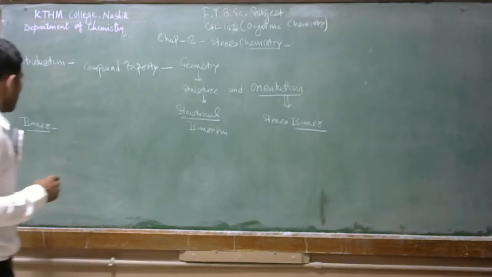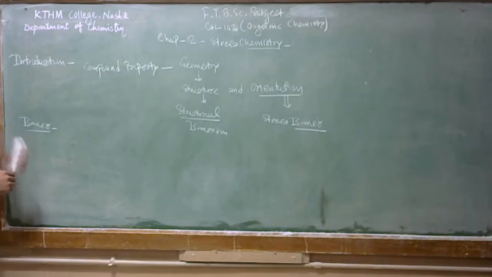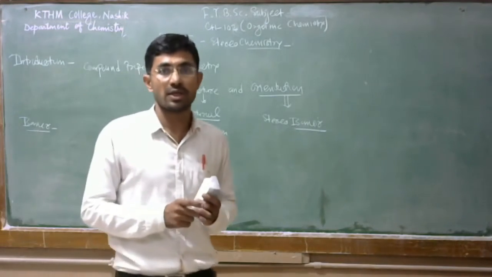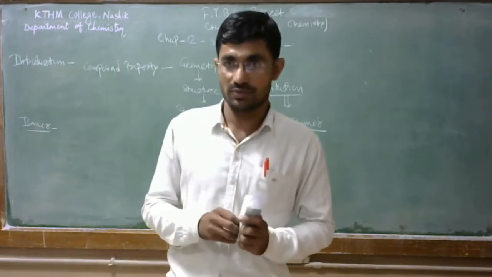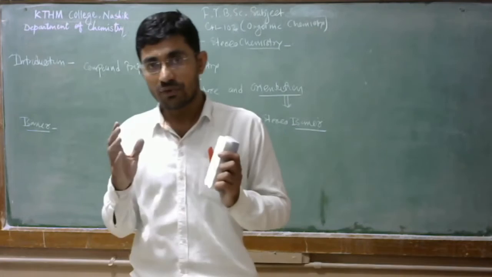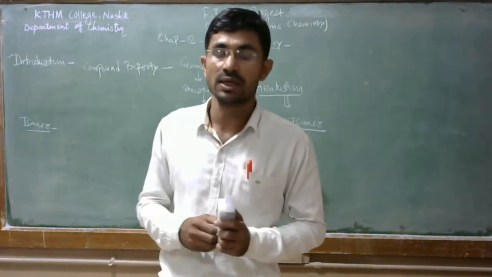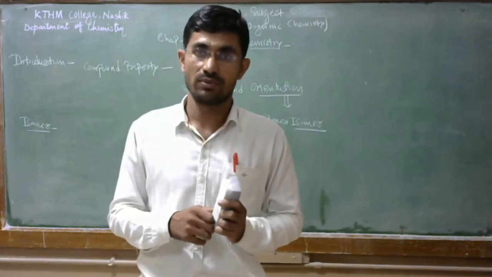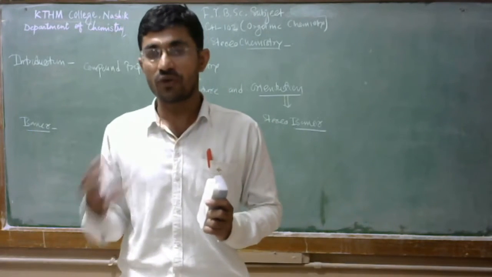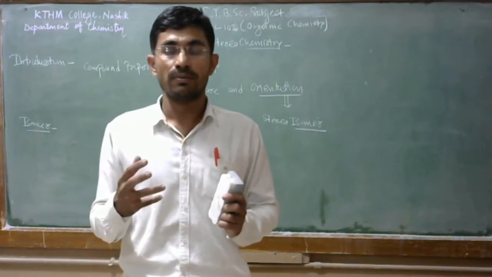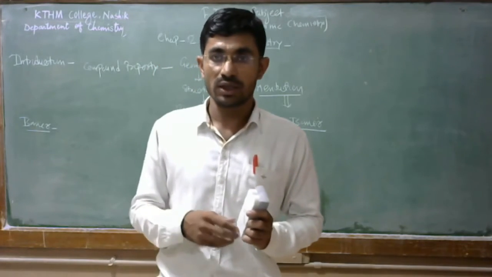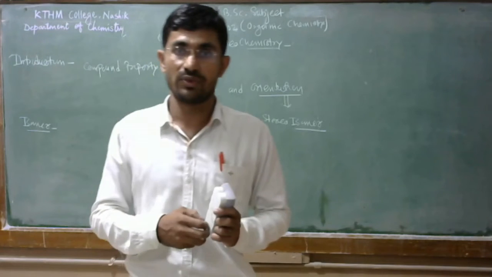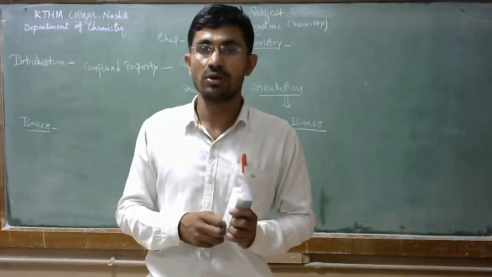So remember that the properties of a compound are a direct consequence of their structure, and we normally represent any compound on paper in two dimensions. But if you want to understand the property of the molecule, you must visualize the molecule in a three dimensional way.